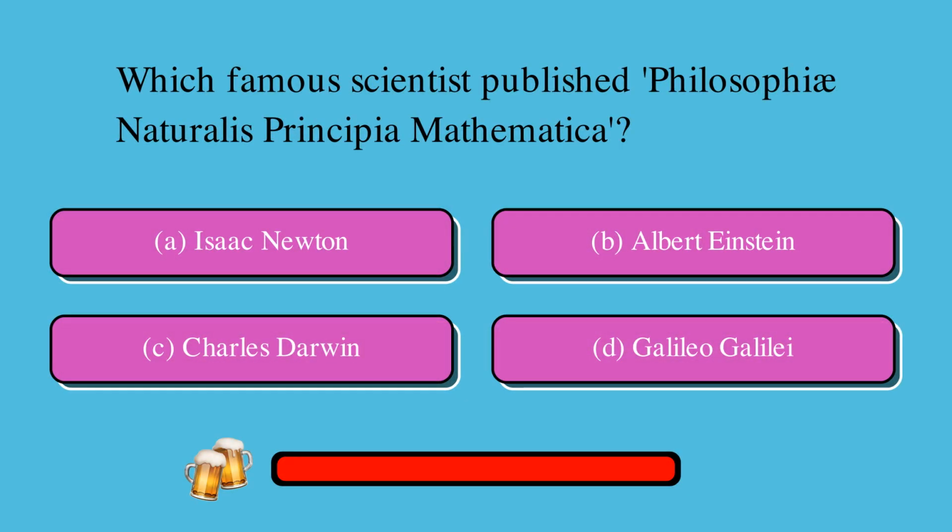Which famous scientist published Philosophiæ Naturalis Principia Mathematica? Is it A, Isaac Newton, B, Albert Einstein, C, Charles Darwin, or D, Galileo Galilei? The correct answer is A, Isaac Newton.